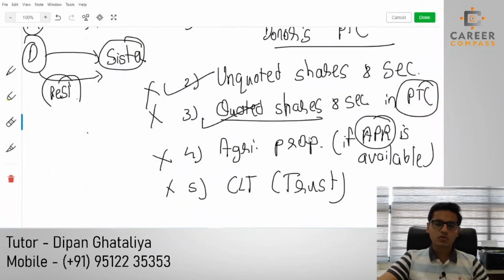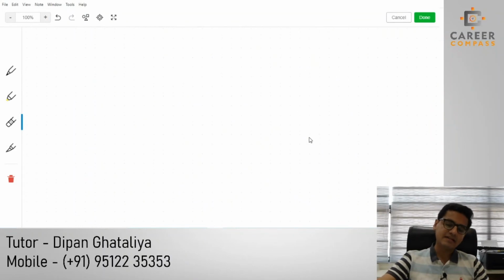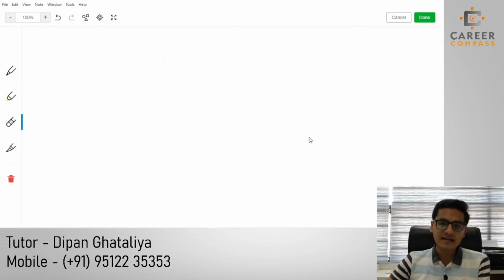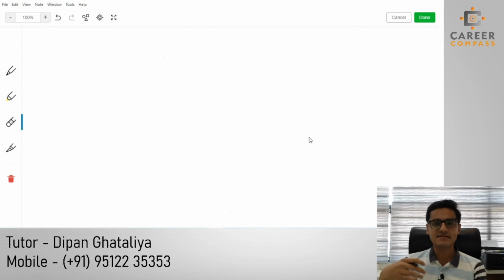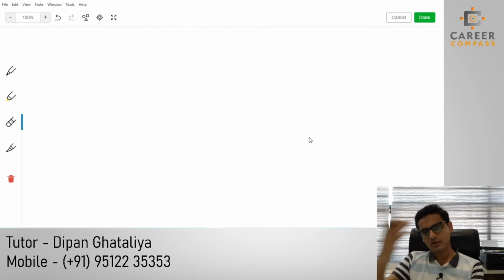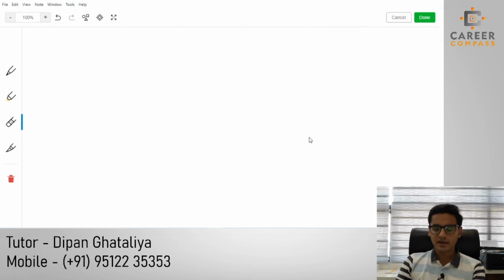Yes students, the last concept in the gift relief is a little bit practical. Let's assume a practical kind of scenario and see how people can take undue advantage of this gift relief, and how people can get the deferment for years and years. So let's see how things work.